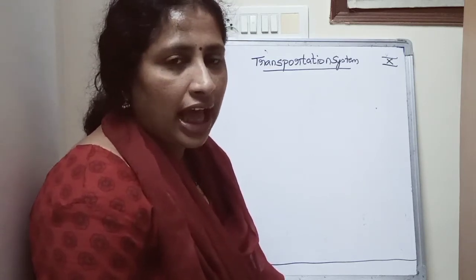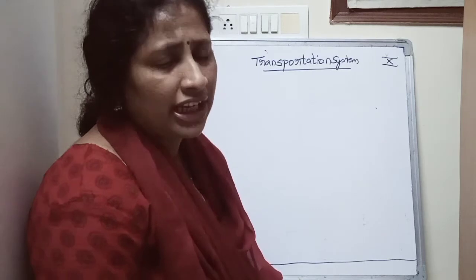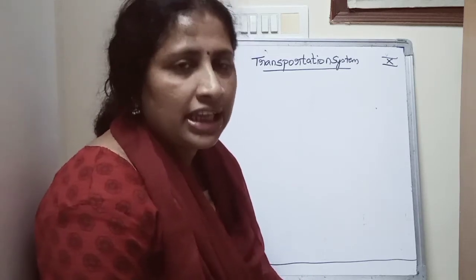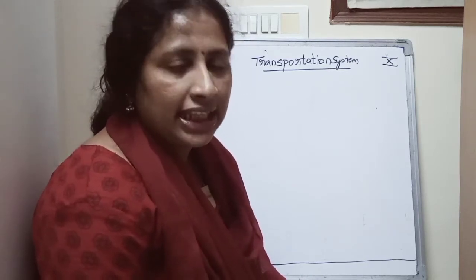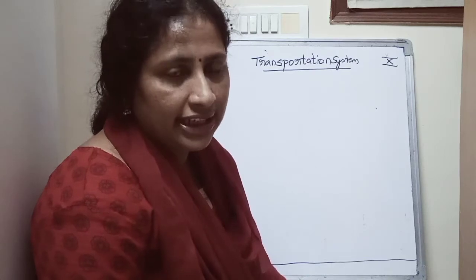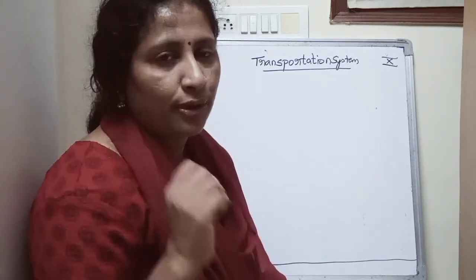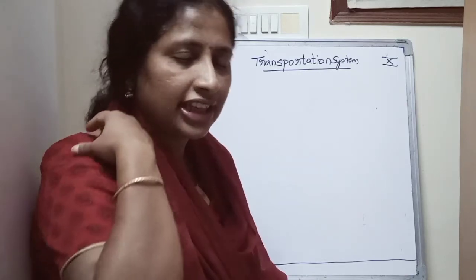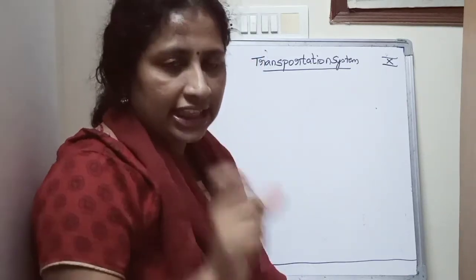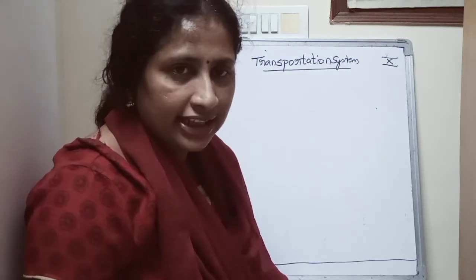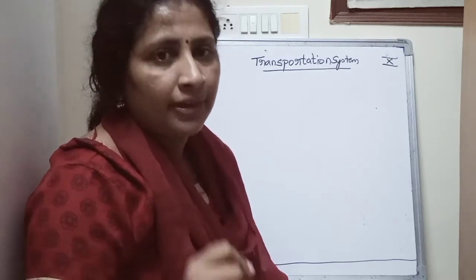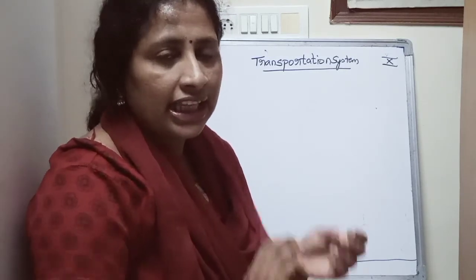Before going to the heart, we would like to study pulse. In the last class we discussed pulse also. What is pulse? Pulse is nothing but the rhythmic throbbing of arteries when blood is propelled through them, which is felt at the wrist. You should write the definition as it is: rhythmic throbbing of arteries when blood is propelled through them and is felt near the wrist.